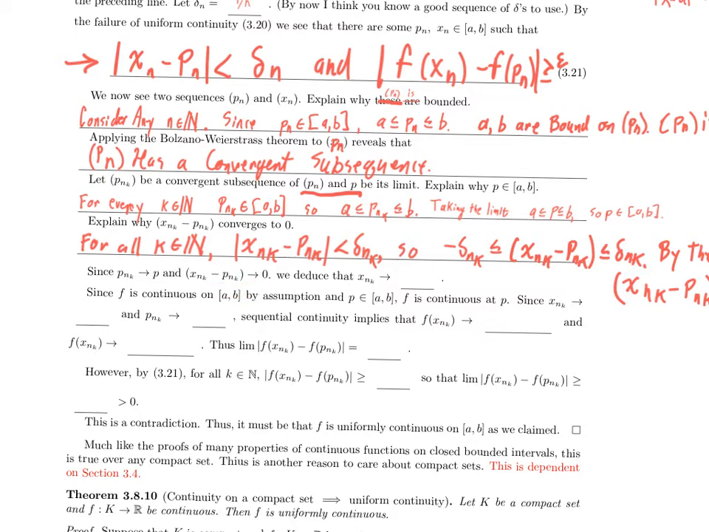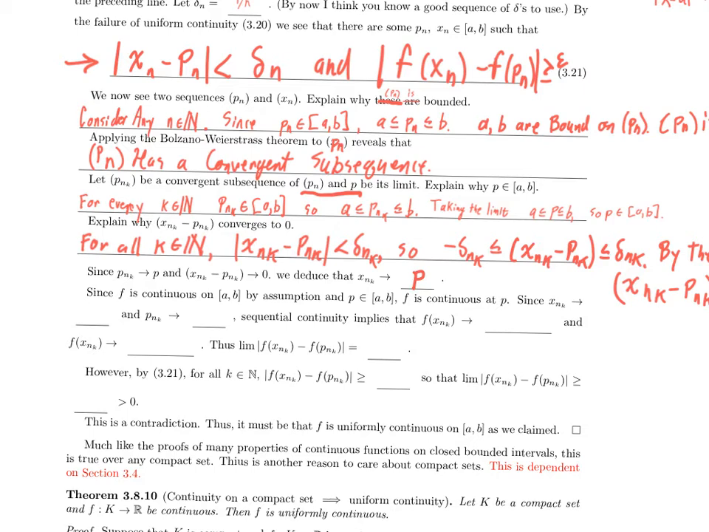And we've proven this in the past. If x sub n sub k minus P sub n sub k converges to 0, and P sub n sub k converges to P, it must be that x sub n sub k also converges to P. And that's why it doesn't matter if you thought about the x's or the P's, you got the same information out of both of them. So let's look at this.